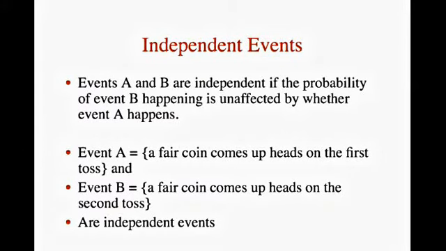Events A and B are independent events if the probability of event B occurring is the same whether or not event A occurs. Let's take a simple example. A fair coin is tossed 2 times. The probability that a head comes up on the second toss is 1/2, regardless of whether or not a head came up on the first toss. The 2 events are 1, first toss is a head, and 2, second toss is a head. So these events are independent.